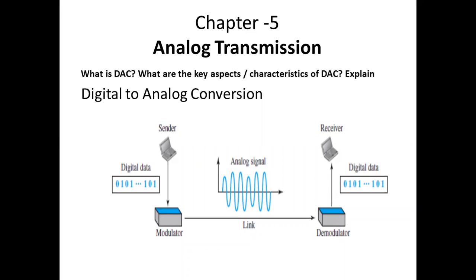In the previous chapter, we have seen the digital transmission concept. Now here we are going to see the analog transmission concept. Here the digital to analog conversion we are going to discuss because we are getting the data into the analog form. Look here, the digital data, that is a binary bit stream, is given as an input from the sender side. There is a modulator which modulates this digital data and converts it into the analog signal.